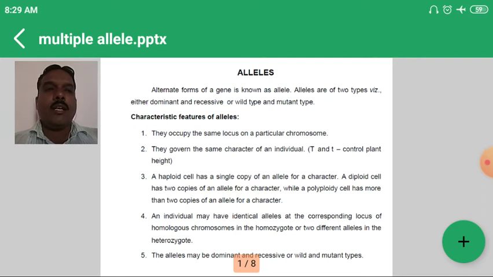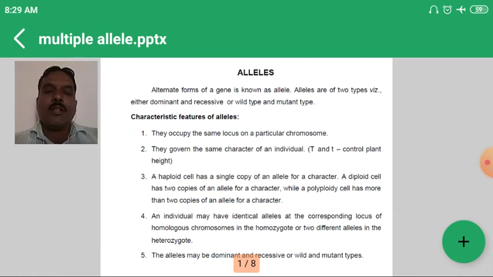In the earlier lecture we learned the definition of an allele: it is nothing but an alternative form of the same gene. Suppose we consider one character, the height of the plant, whether it is tall or dwarf. One allele is dominant and one is recessive. These alternative forms of the same gene are called alleles.